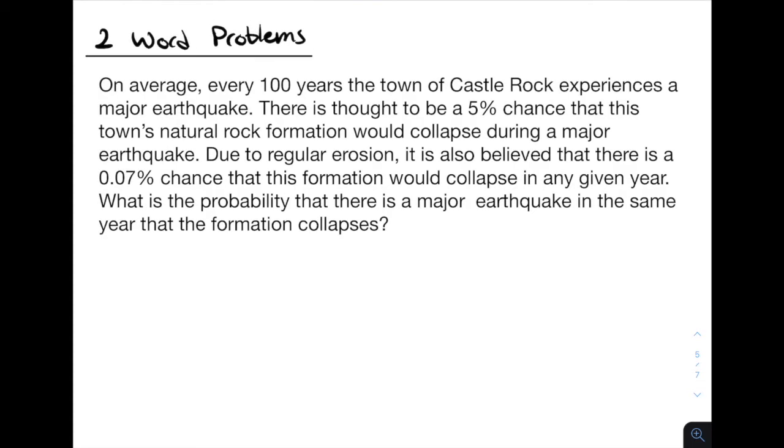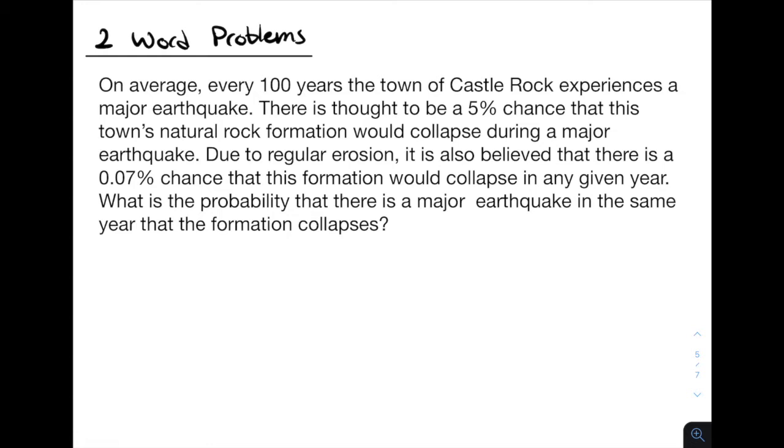For our first example, let's suppose that on average, every 100 years the town of Castle Rock experiences a major earthquake. There is thought to be a 5% chance that this town's natural rock formation would collapse during a major earthquake. Due to regular erosion, it is also believed that there is a 0.07% chance that this formation would collapse in any given year.